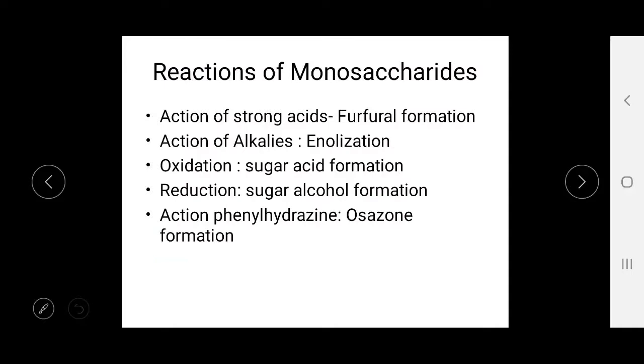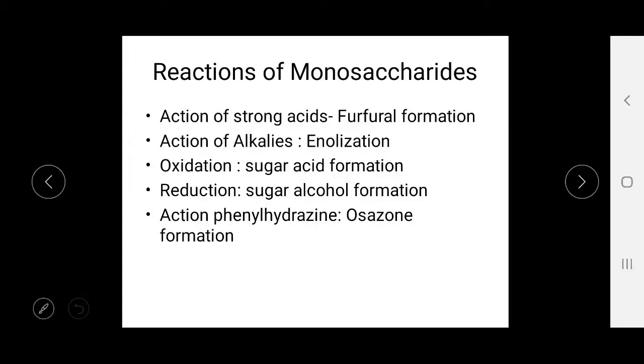Now the reactions of the monosaccharides. They give different compounds when reacted with strong acids or alkalis, or by oxidation, by reduction, and by the action of phenyl hydrazines.